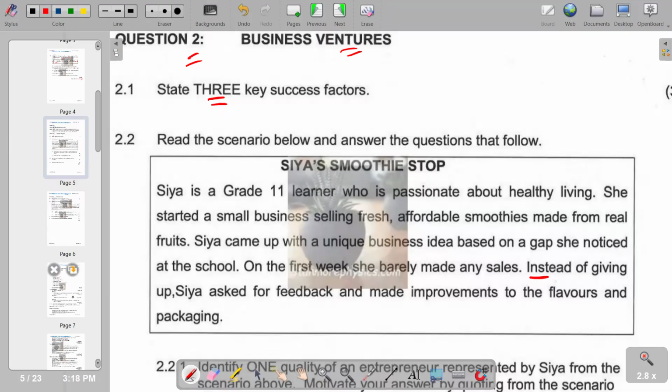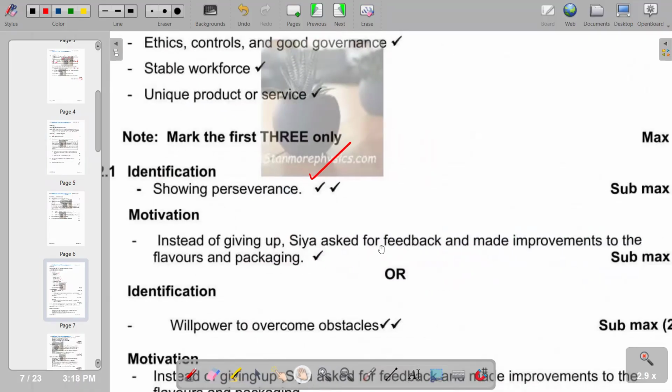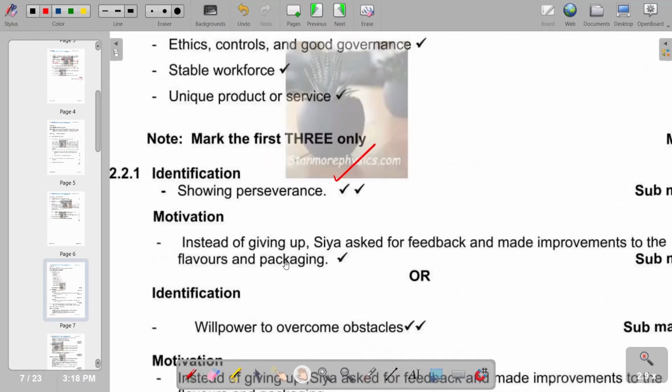So basically that's what we have. So we are saying showing perseverance is the quality that we have identified. And then in terms of motivation, we quote the sentence that we have, which reads, instead of giving up, Sia asked for feedback and made improvements to the flavors and packaging. So that's what we have for that part.